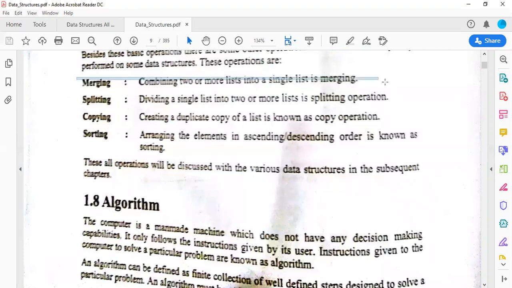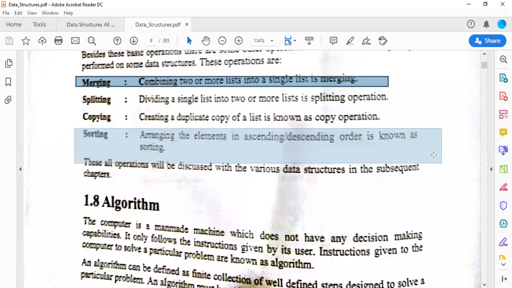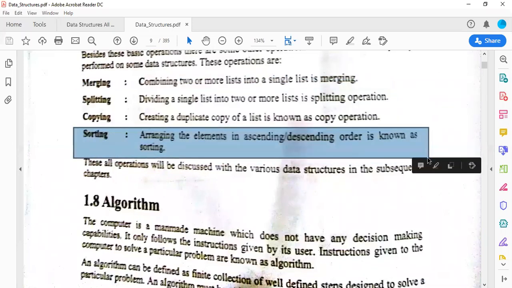Merging is nothing but joining or combining two or more lists into a single list. Then splitting, which is exactly opposite to merging. In splitting, you can split or divide a single list into two or more lists. Then we have copying. Creating a duplicate copy of a list is known as copy creation. Then we have sorting. You can sort the elements either in ascending order or descending order.